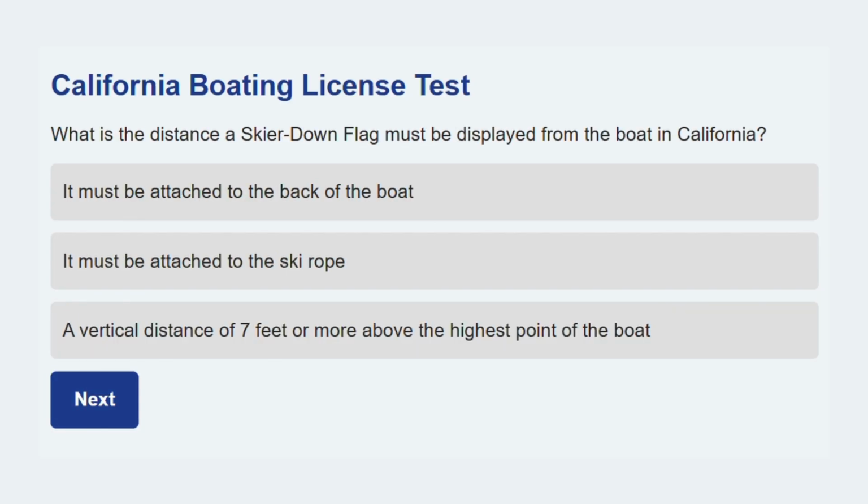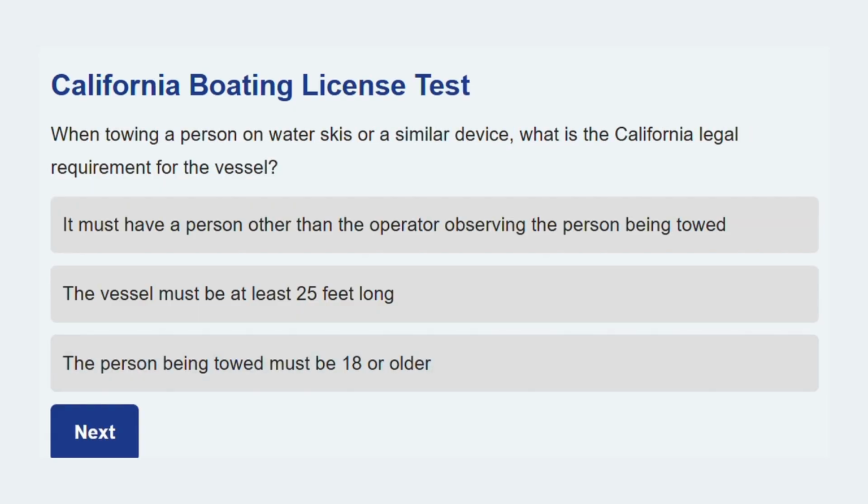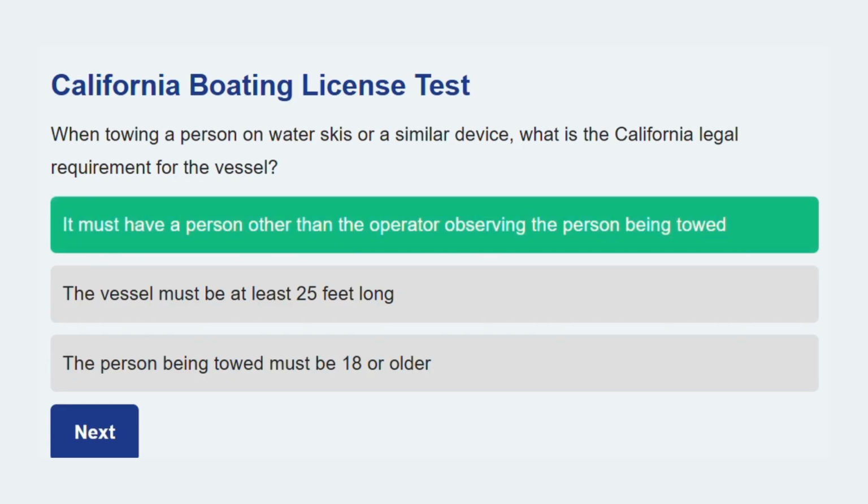What is the distance a skier down flag must be displayed from the boat in California? A vertical distance of 7 feet or more above the highest point of the boat. This vertical distance ensures the flag is clearly visible to other boaters. Moving ahead. When towing a person on water skis or a similar device, what is the California legal requirement for the vessel? It must have a person other than the operator observing the person being towed. The observer is required to continuously watch the person being towed.